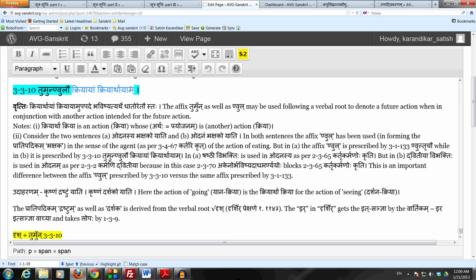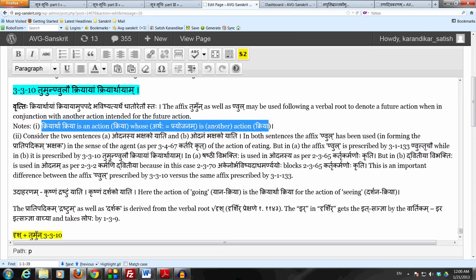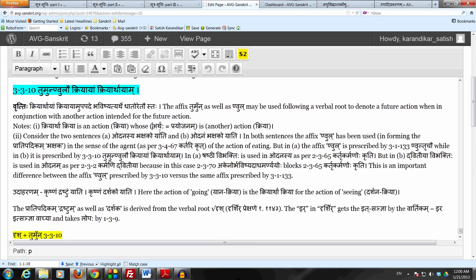What is a kriyartha kriya? That is the note number 1 here. Kriyartha kriya is an action, a kriya, whose artha, meaning prayojanam, is another action, another kriya. So it is an action which is done for the sake of, which is intended for another action. So there are two actions involved here, and one of these two actions is being done for the sake of another action. And when such a kriyartha kriya is present, then in conjunction with that alone, we can use the affix tumun as well as nul by this sutram 3.3.10.